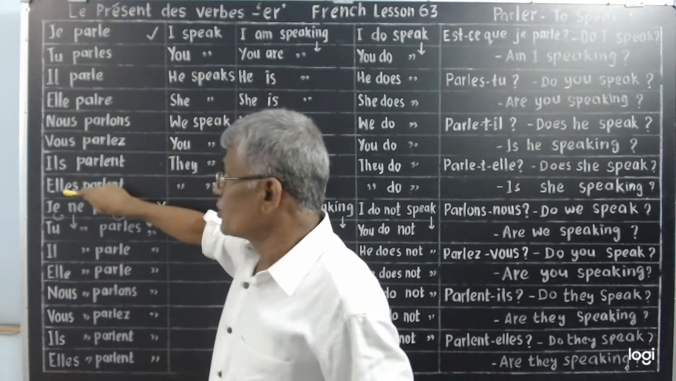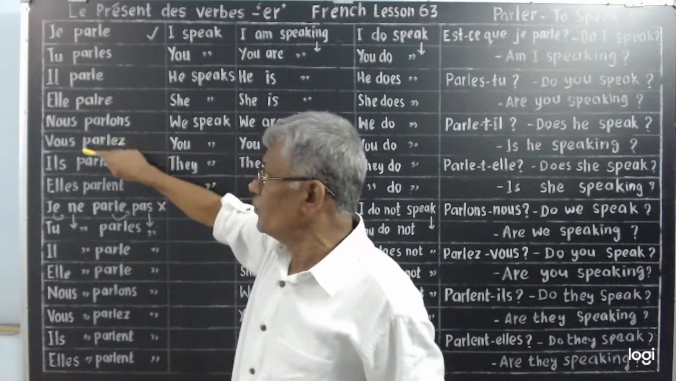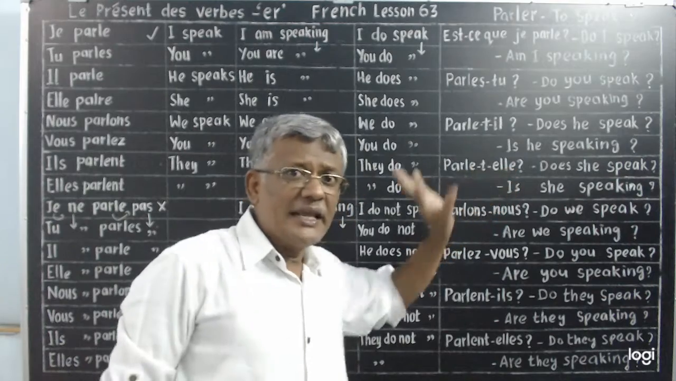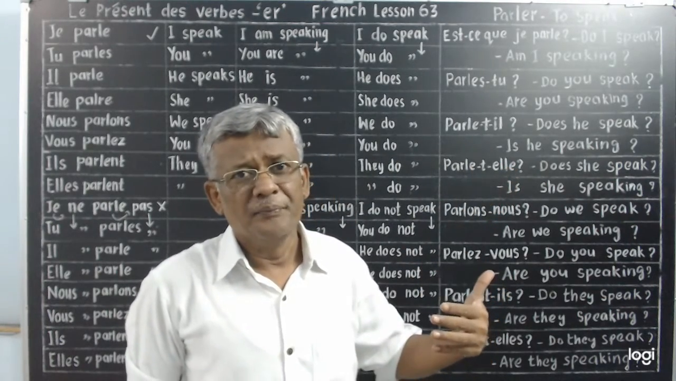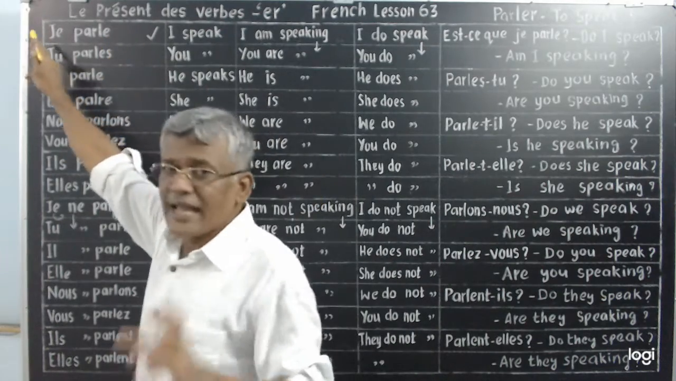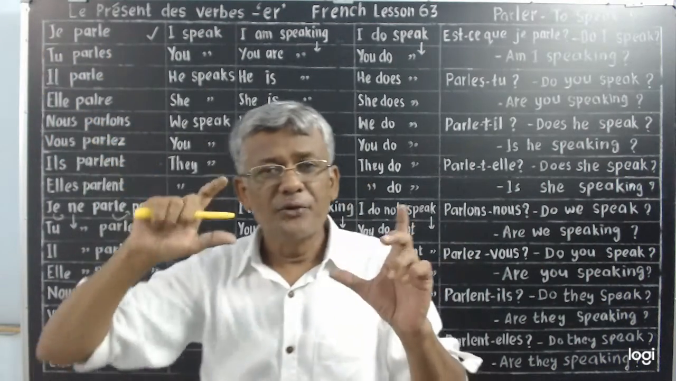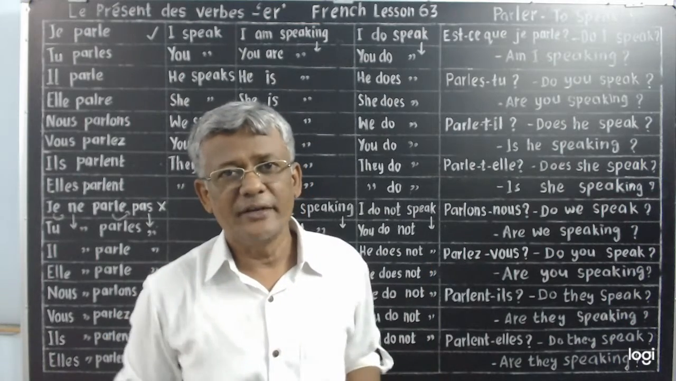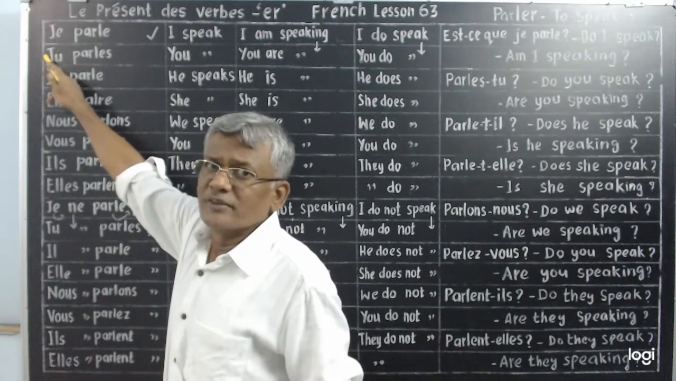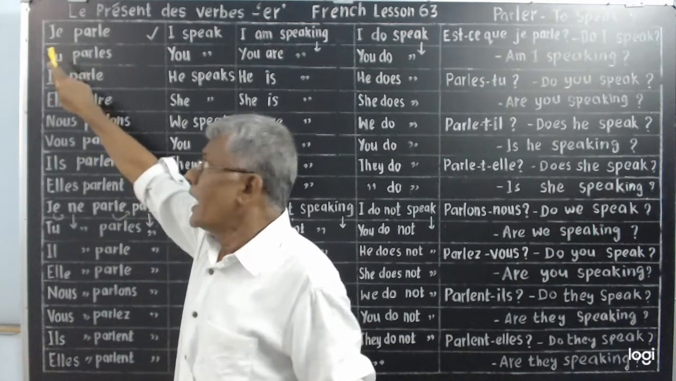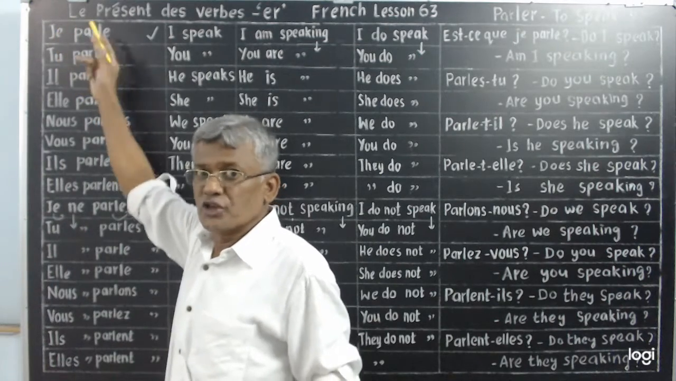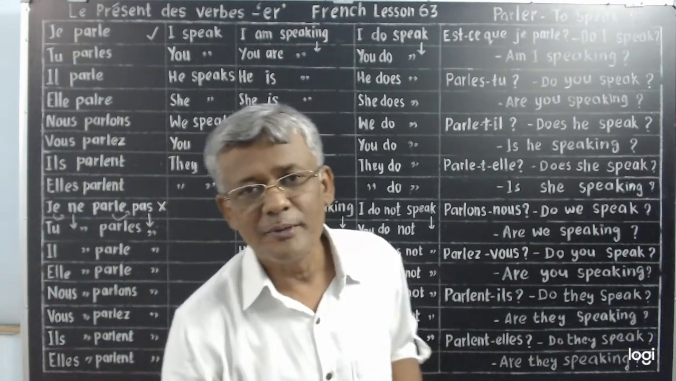In these 3 cases, except for je, other cases up to tu, il, elle, nous, vous, ils, elles, this est-ce que also can be added. Inversion is also possible. But for je, only est-ce que is possible. Est-ce que is the only way to make it into interrogative. Understand? Here I can add est-ce que. That's no mistake. Est-ce que tu parles? And parles-tu also I can make. But I cannot make parle-je. That's what you must remember.